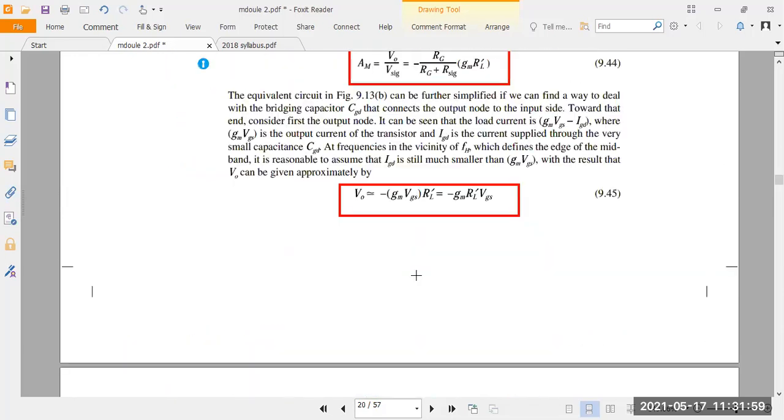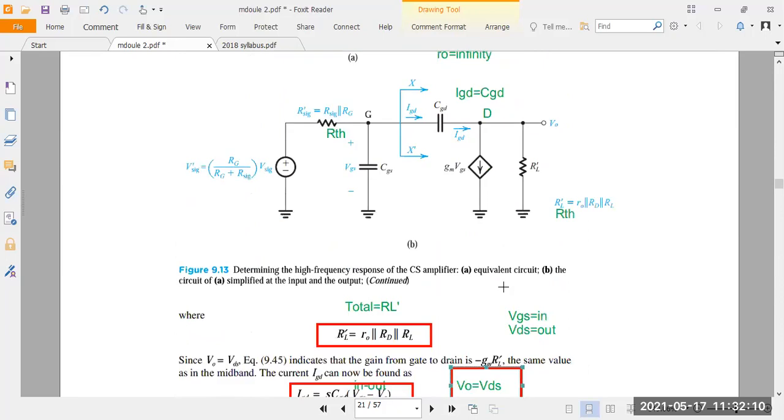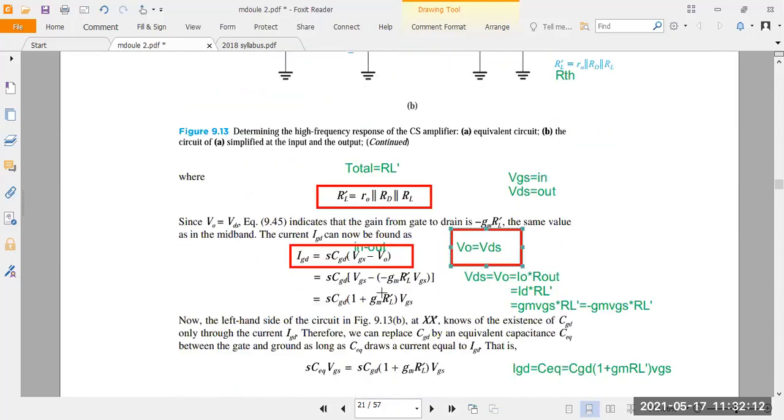What did you get from the second equation? V0 is minus gm into RL dash into VGS. So replace V0 with minus gm RL dash into VGS. Then minus into minus will be plus. So the final equation for the current flowing across the gate to drain capacitor is s into CGD into 1 plus gm into RL dash into VGS.